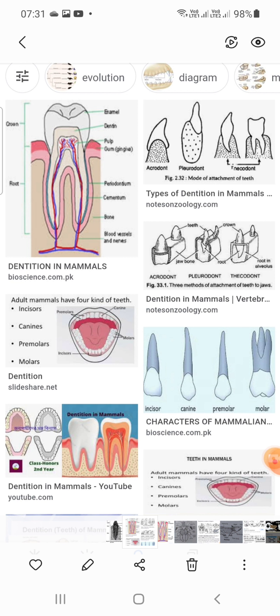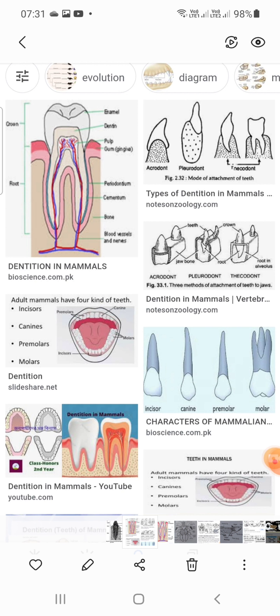Students, today let's learn about the dentition in mammals. Dentition: the arrangement of teeth in the upper and lower jaw is called dentition.